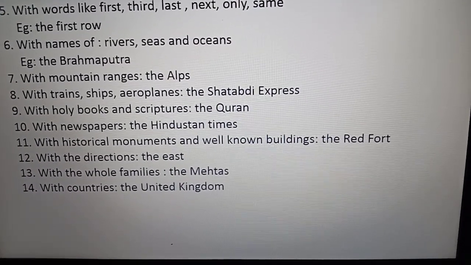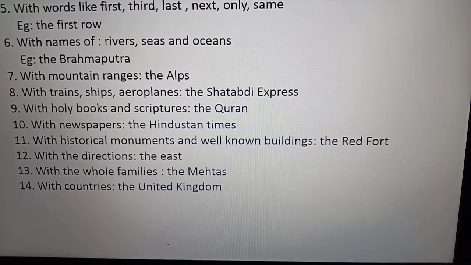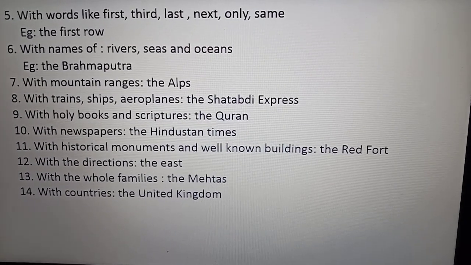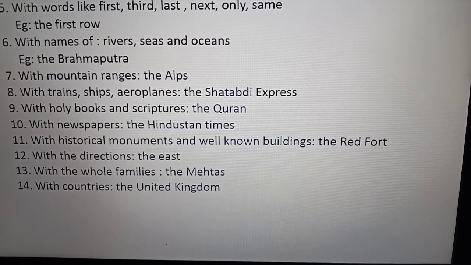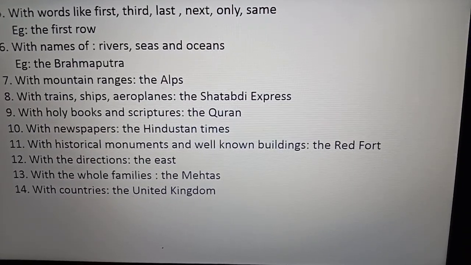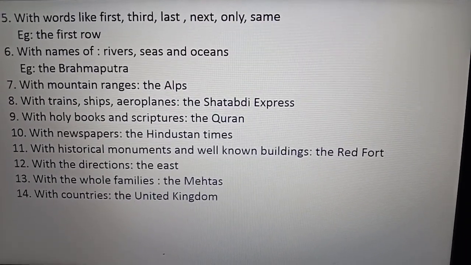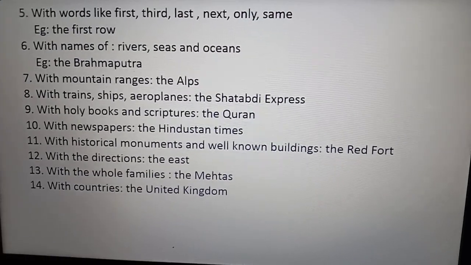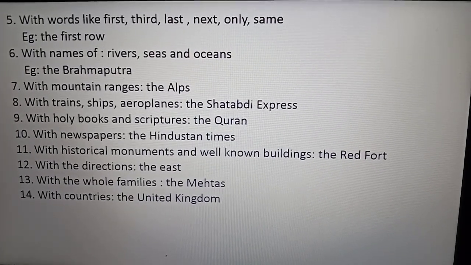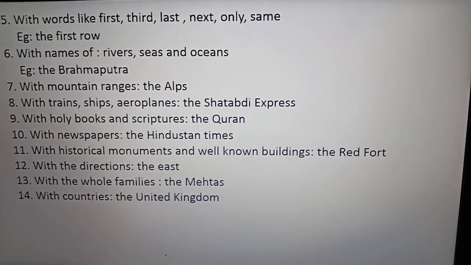And the other examples, we are using the with words like first, third, last, next, only, same. The first row, the third child, the last boy, then the next paper or the next page, the only boy, the same thing. Whatever you're talking about, always we use the.